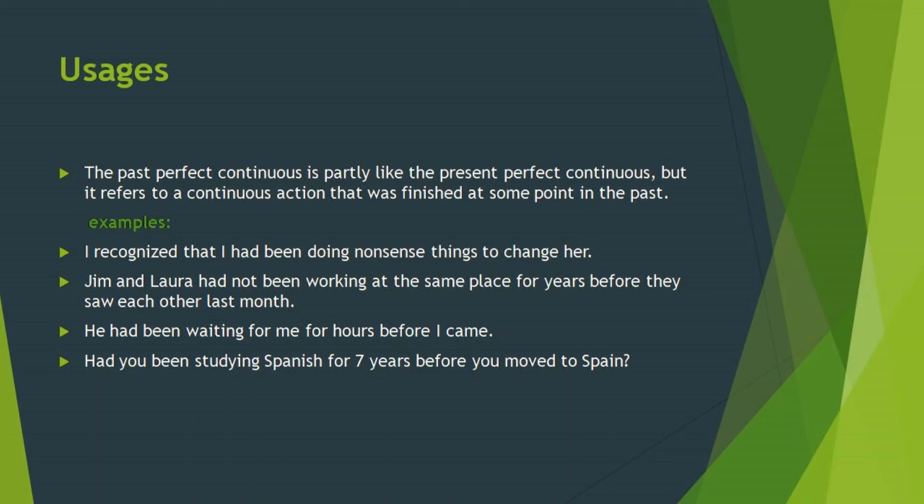এটা অনেকটাই প্রেজেন্ট পারফেক্ট কন্টিনিউয়াসের মতন, কিন্তু ঘটনাটা ঘটে past tense. Example, I recognize that I had been doing nonsense things to change her. Jim and Laura had not been working at the same place for years before they saw each other last time. He had been waiting for me for hours before I came. Had you been studying Spanish for 7 years before you moved to Spain? So, in all sentences we can see something happened in the past for a long duration.